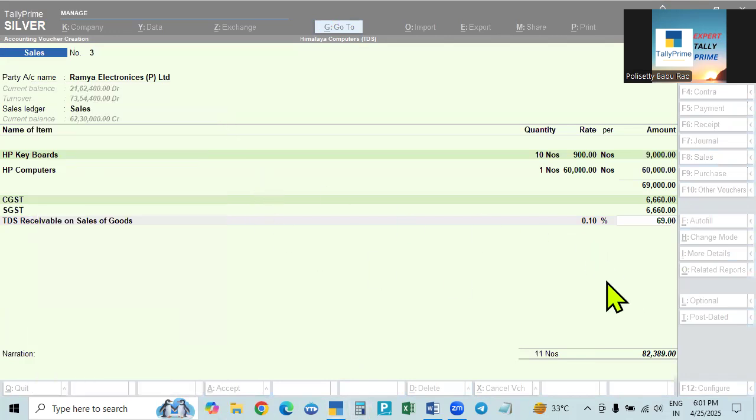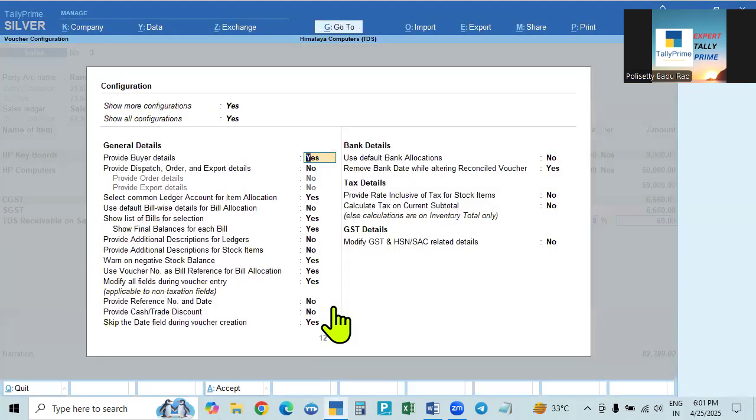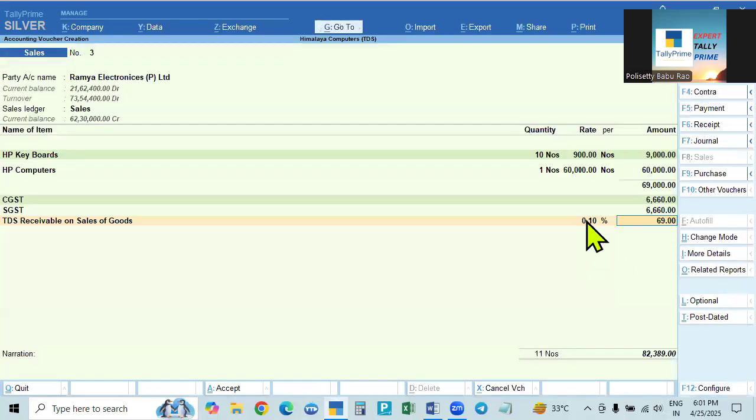So we can show in the bill itself, every bill, 0.1% is to be deducted. So if you make this adjustment, on subtotal no, and if you give the percentage, we need not calculate and we may not commit a mistake. If you give 0.1% on the taxable value of goods only, it will calculate automatically. Okay. Right.